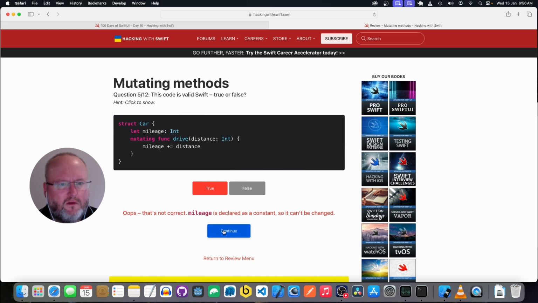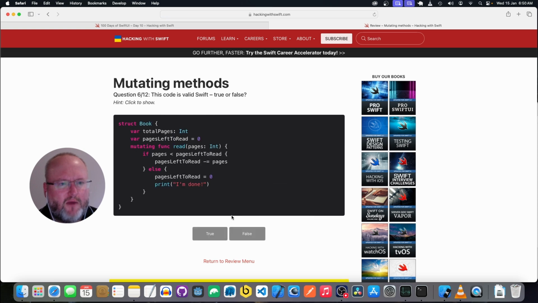Okay. Okay, we have a struct Book. We have total pages, which is an Int, and pages left to read, which is an Int that defaults to 0. We have a mutating function read, takes in an Int called pages. Okay, from what I can see, this looks valid.